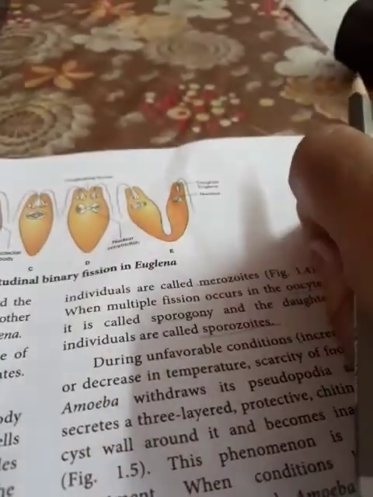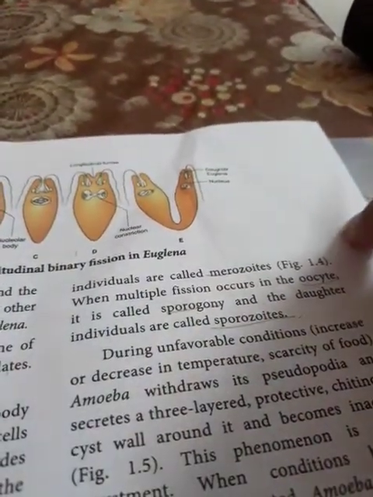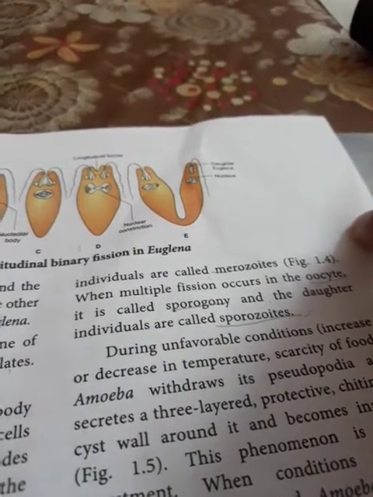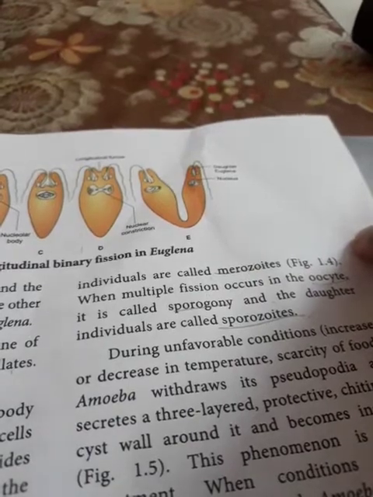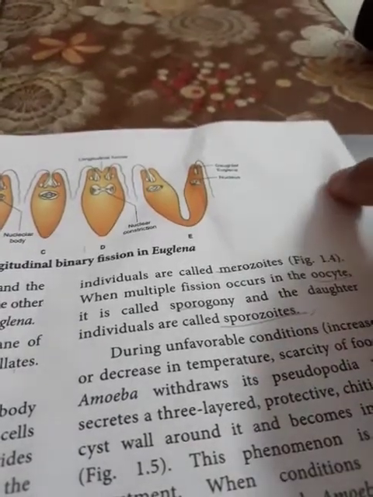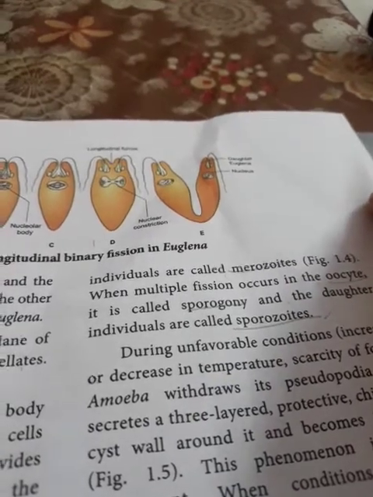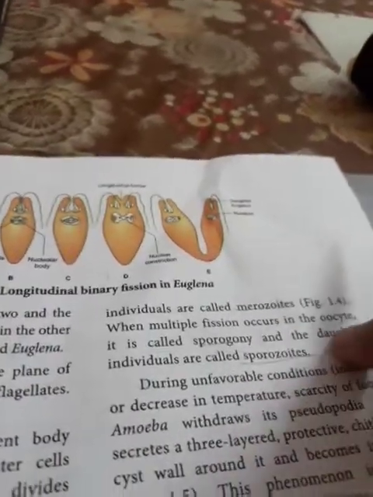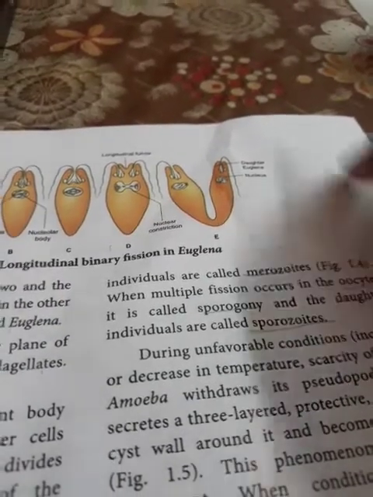One more question may come like this: in Plasmodium, multiple fission occurs in 2 stages, schizont stage and oocyst stage. Schizont stage is called schizogony, and the products are called merozoites. And in the oocyst stage, the process is called sporogony, and the products or individuals are called sporozoites.